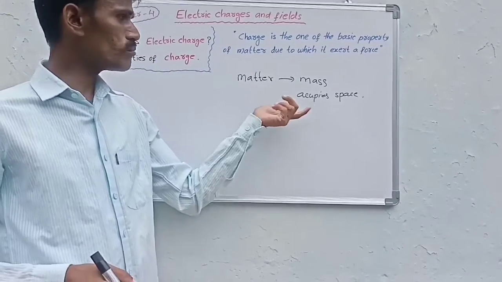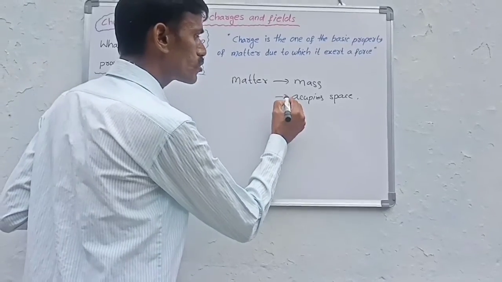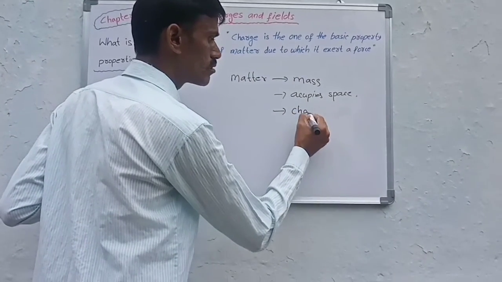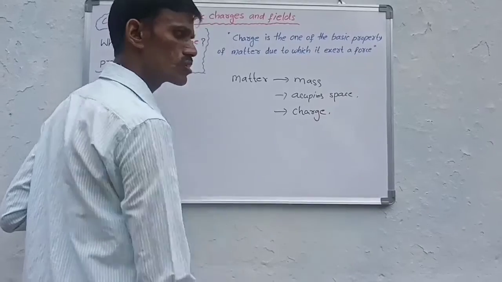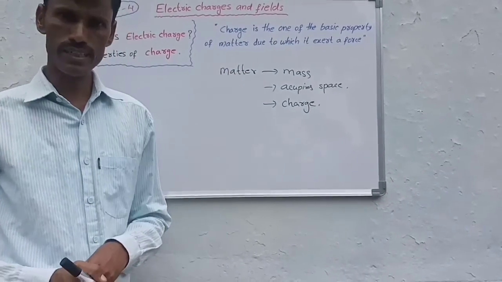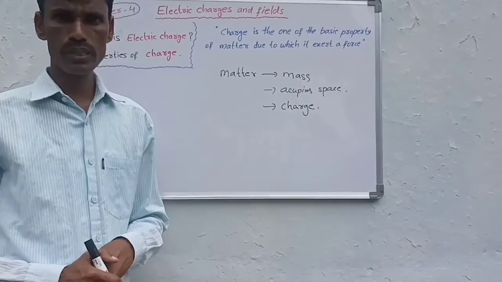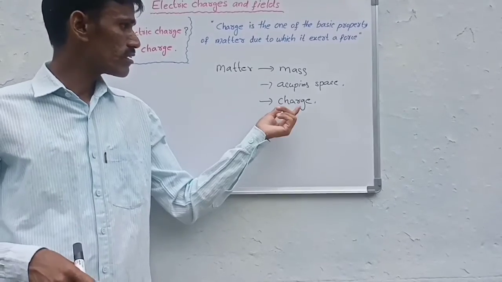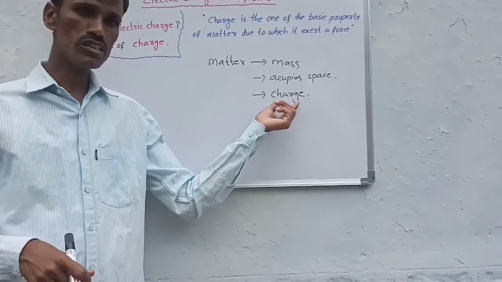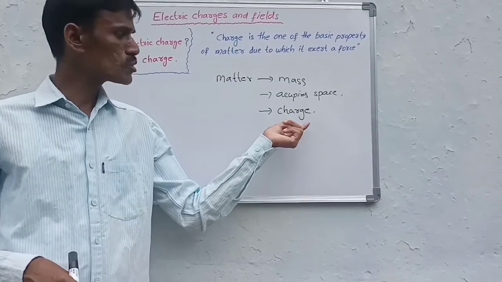So same like this property of matter, charge is also one of the basic properties of matter. Generally a matter consists of mass and occupies space, and the matter consists of charge also. Any matter that contains charge.